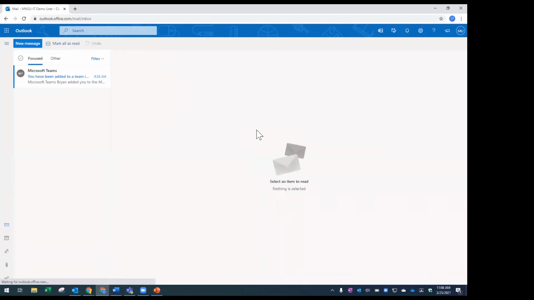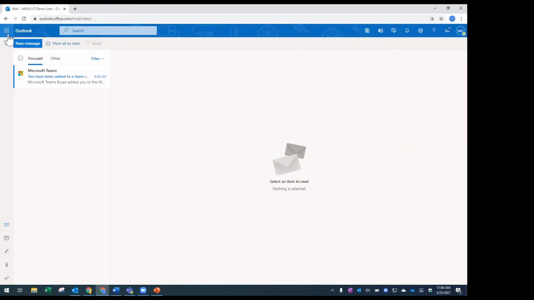And so far in this demonstration account, I've only got one email, so my Outlook looks pretty empty compared to what I'm guessing most of your Outlook Mavmail areas look like. But from here, I have my unread messages and my toolbar on the side. But up here in the upper left-hand corner,